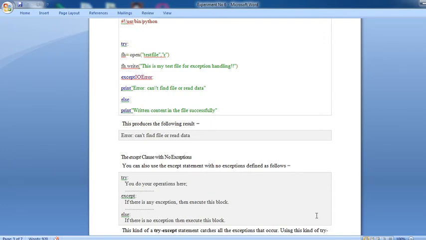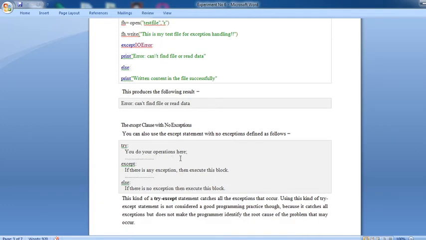Next clause available for that: the except clause with no exception. That means you can also use the except statement with no exception defined as follows. That is a try block, you do your operation here, except colon, if there is any exception then execute this block, else if there is no exception then execute this block. Same as the try except block, that is this. Now see, there is no exception given to us. That means if there is no exception, automatically that else block is executed.